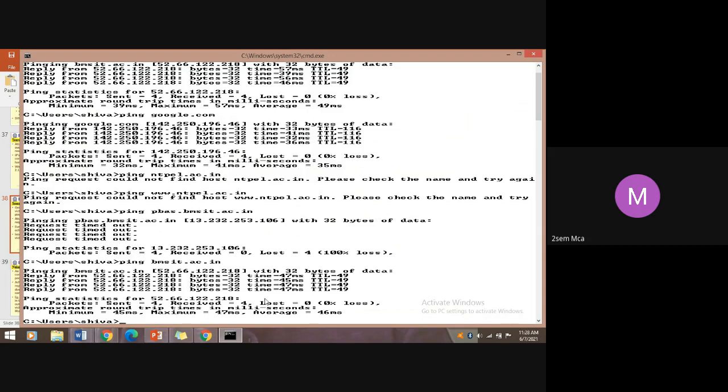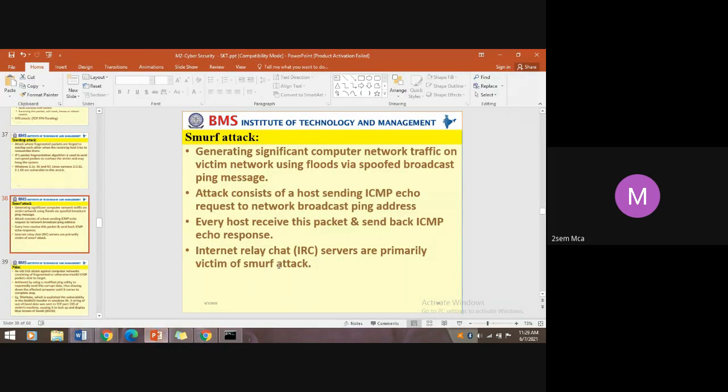If you are generating the packets using broadcast, and that broadcast also hides the ID by sending a fake ID, they are going to flood your entire network or the targeted machine. So the attack consists of a host sending an ICMP echo request to the network broadcast ping address. So the attacker sends an ICMP packet from a spoofed IP address, pinging the broadcast.